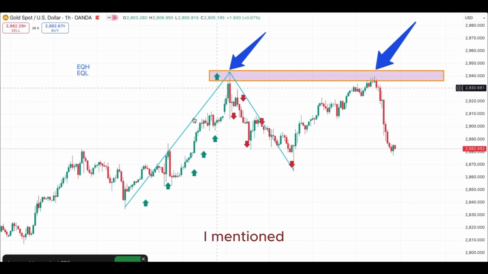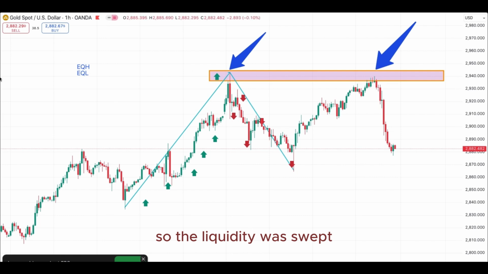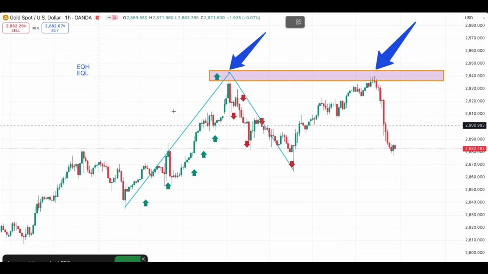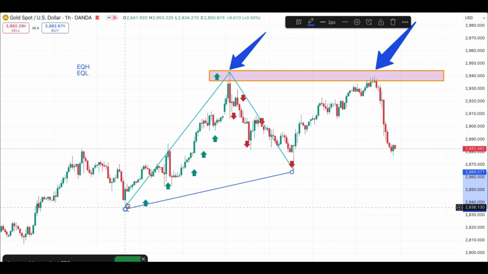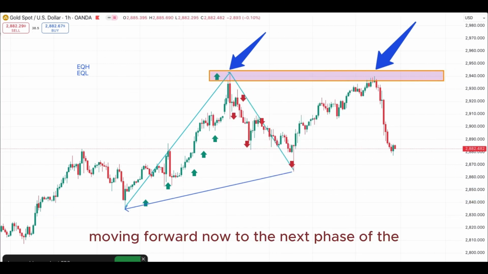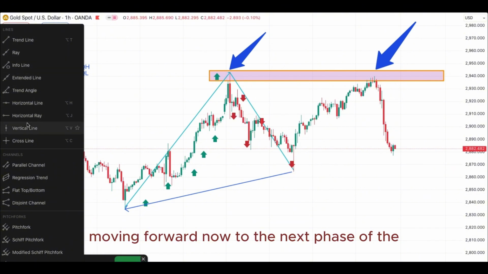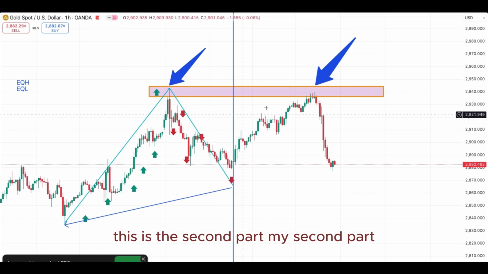first high that I mentioned, all these have been swept off by this liquidity here. So the liquidity was swept. This is a pure liquidity sweep. From here down here is a pure liquidity sweep. So moving forward now to the next phase of the explanation that I'm giving. This is the first part, this is the second part.